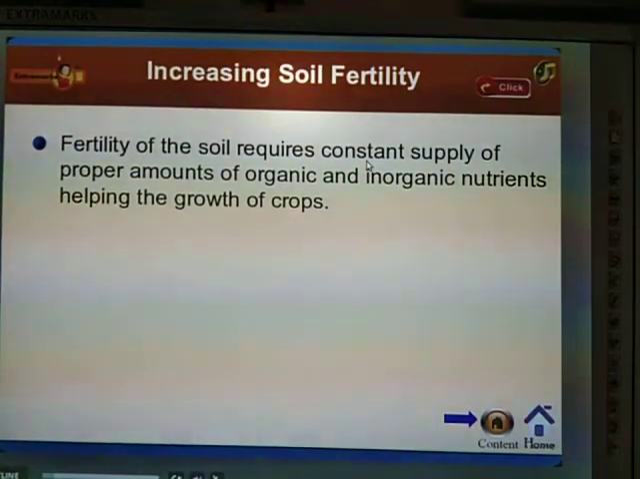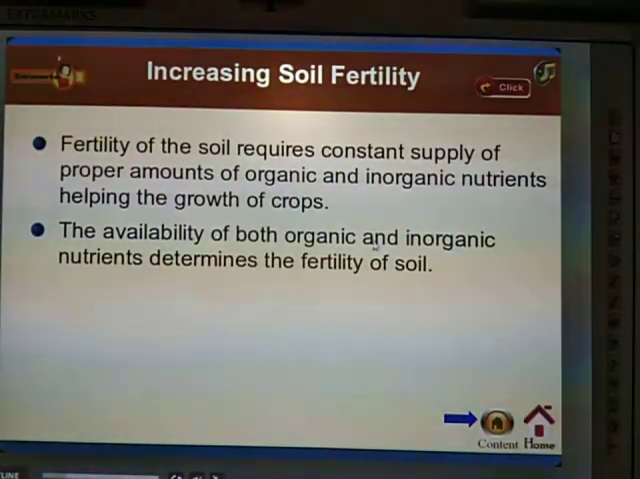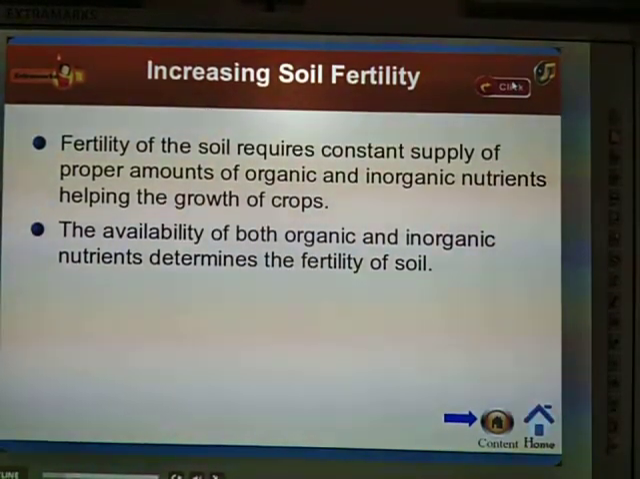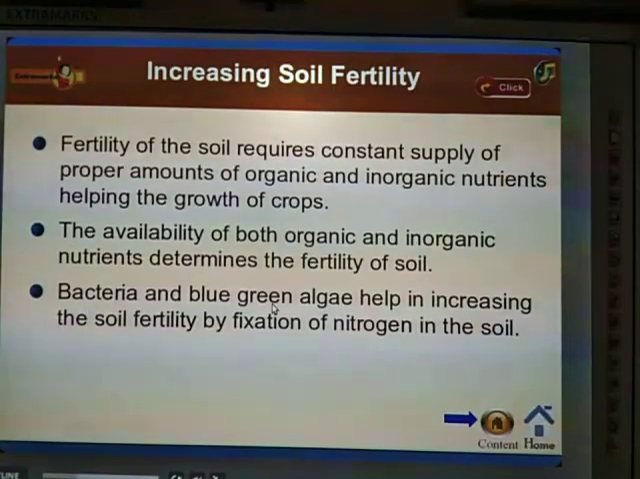So we need good food, which means we have to get healthy plants. For that purpose we need to make the soil have a proper amount of nutritional substances, which help the growth of crops. See, the availability of both organic and inorganic nutrients determines the fertility of the soil. Bacteria and blue-green algae: these two are the microorganisms which help in increasing the soil fertility.